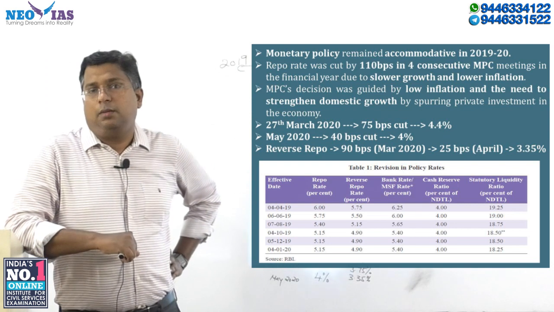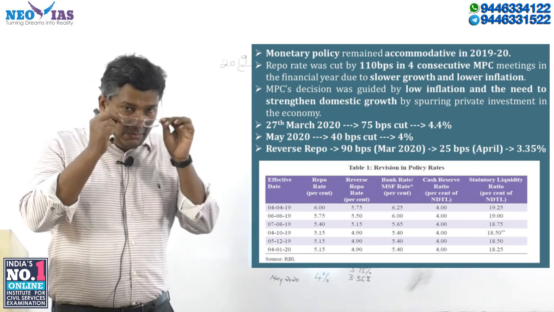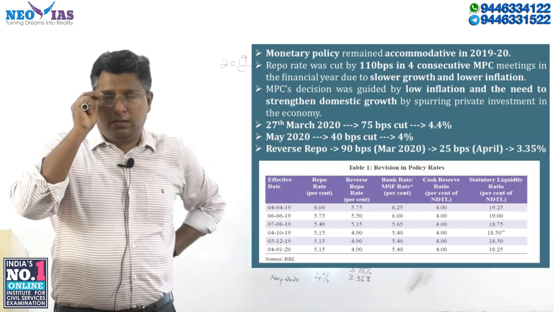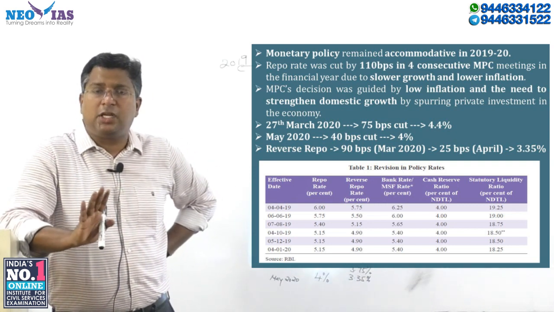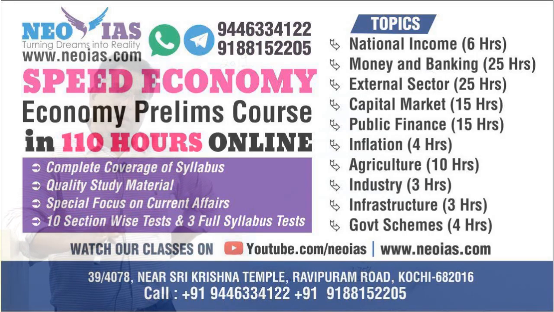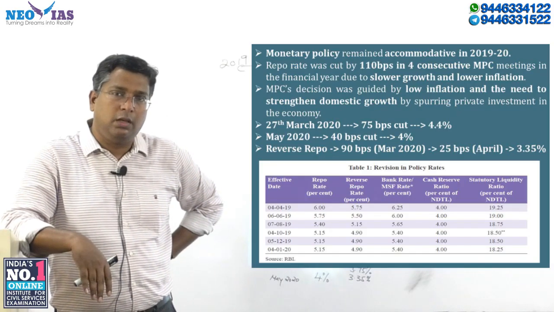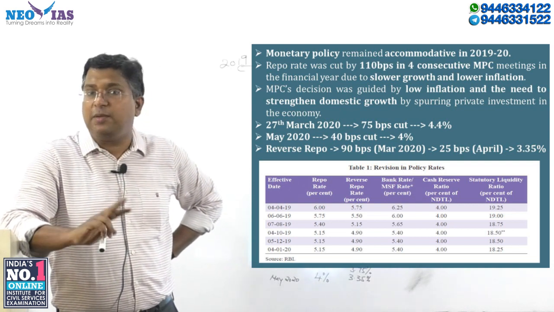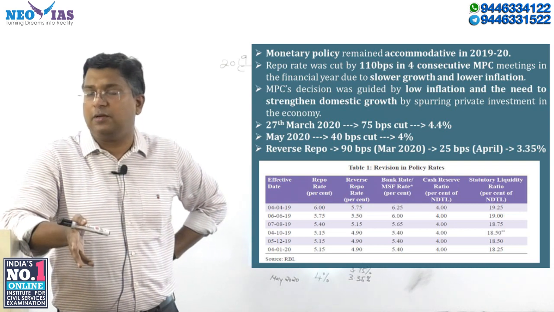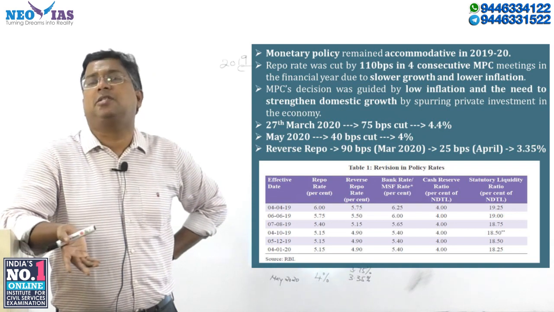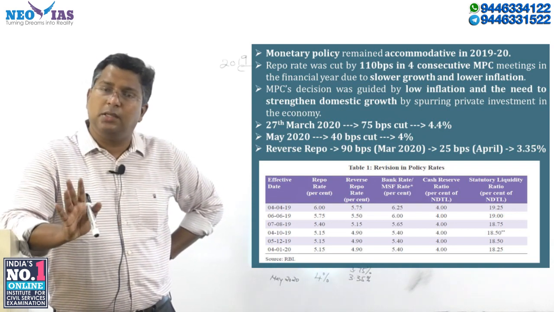In the recent bi-monthly monetary policy, the repo and reverse repo status is this: the repo rate is 4% and the reverse repo rate is 3.35%. So there is a 65 basis point difference between repo and reverse repo. Naturally, the MSF and bank rate will be 25 basis points higher than the repo rate. So keep that in mind.